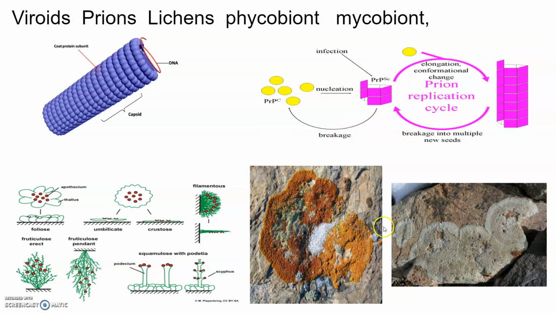Lichens. Lichens are a symbiotic association, that is a mutually useful association, between algae and fungi. The algal component is known as phycobiont, and the fungal component is known as mycobiont. They are autotrophic and heterotrophic: the algae prepare food for the fungus, and the fungus provides shelter and absorbs mineral nutrients and water for its partner. So close is their association that if one sees a lichen in nature, one would never imagine that there are two different organisms within it. Lichens are very good pollution indicators, and they do not grow in polluted areas.